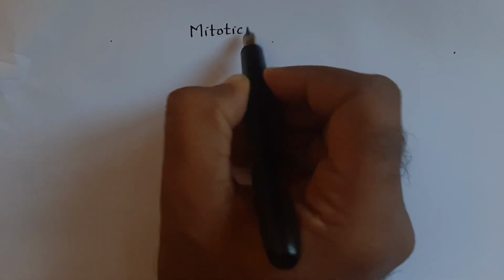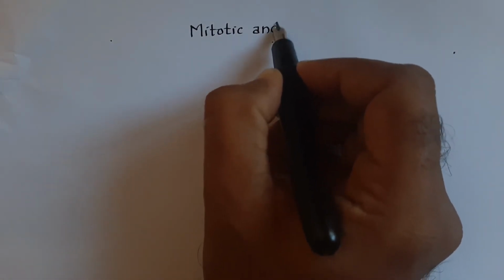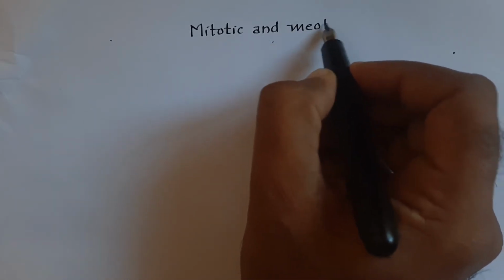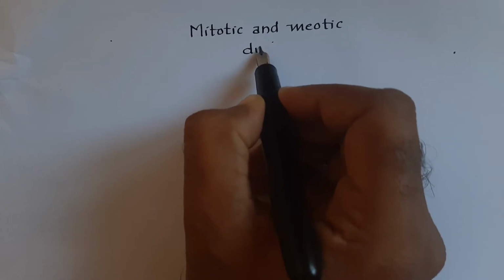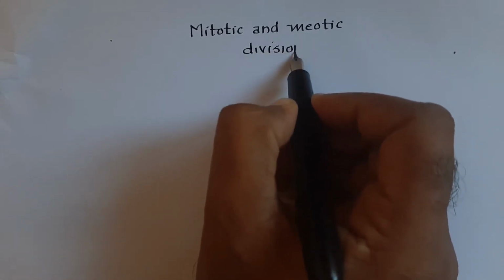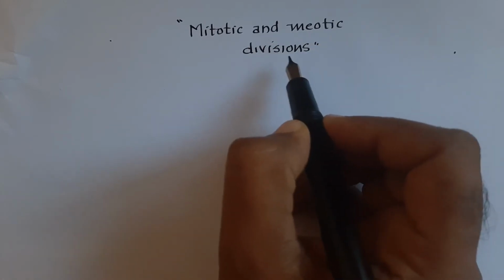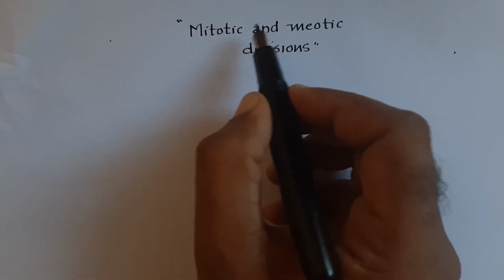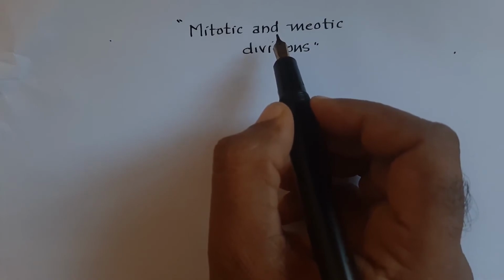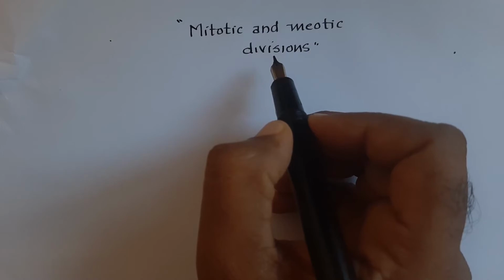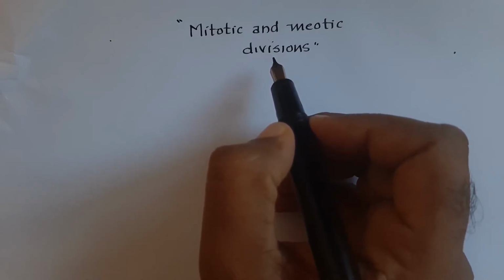Dear student, mitotic and meiotic divisions, both of these terms are the character building terms of the fifth feature of sexual reproduction.